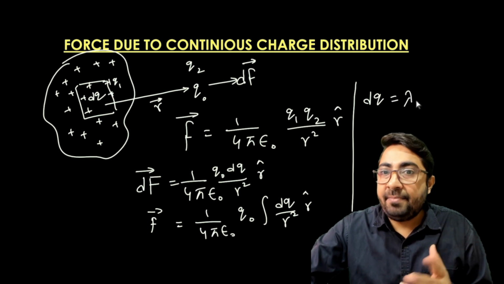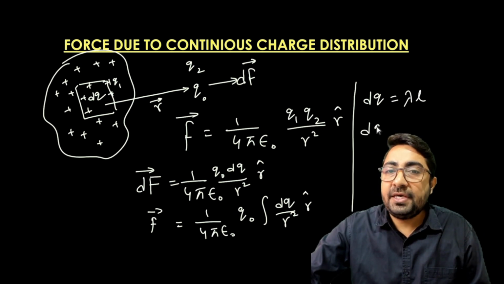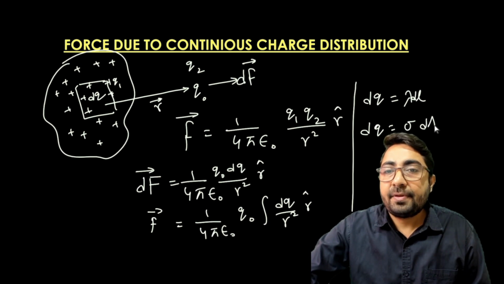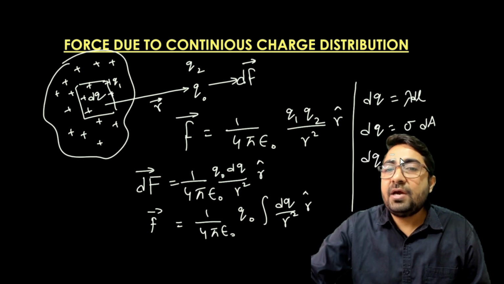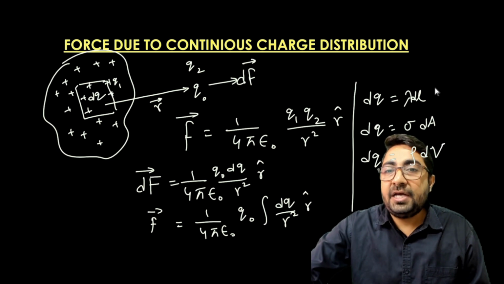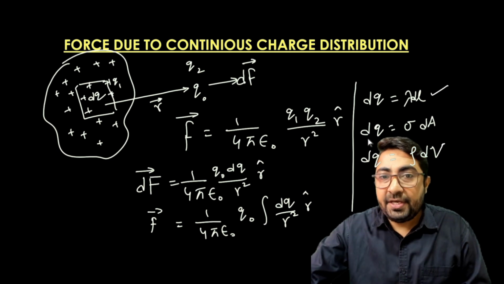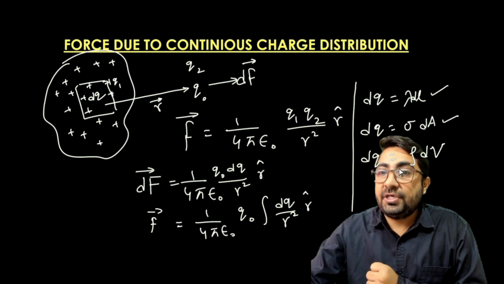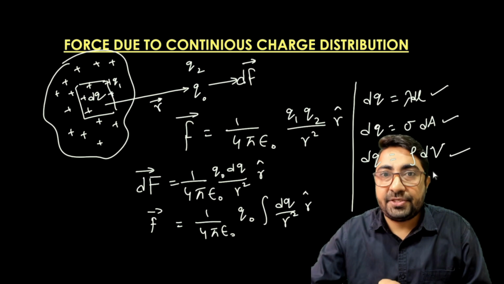Number one, dq is equal to lambda dl. Number two, dq is equal to sigma dA. Number three, dq is equal to rho into dV. That is the charge in terms of the linear charge density, the areal charge density, and the volumetric charge density.